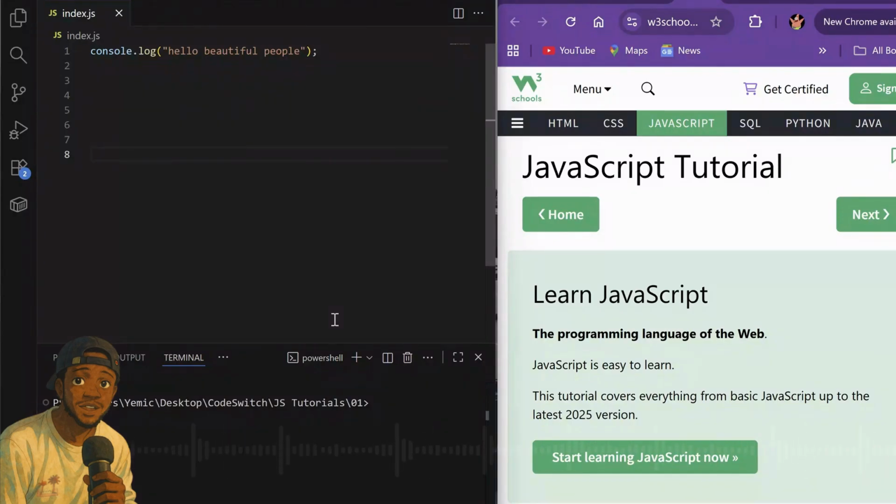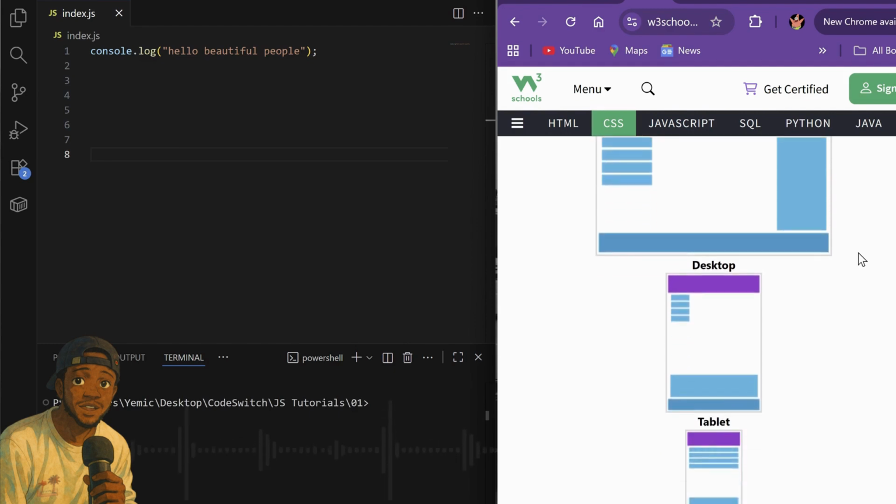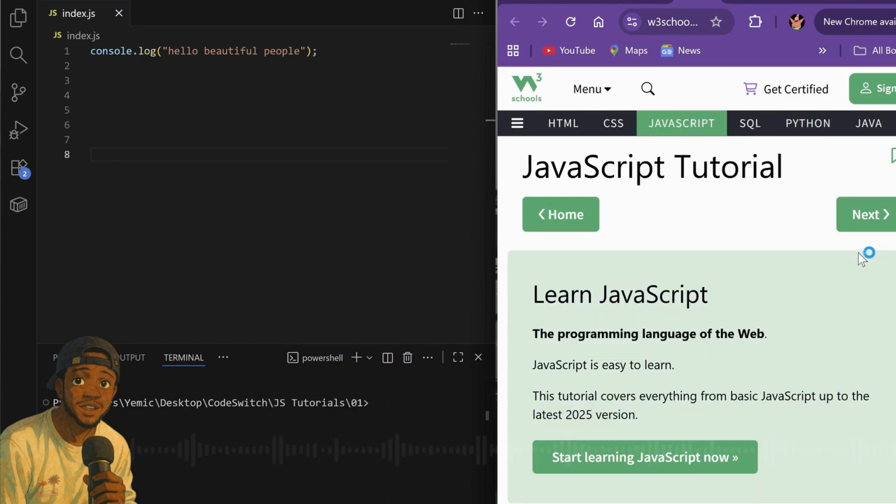JavaScript, a very exciting programming language to learn, and one of the best programming languages to learn, especially as a beginner, because HTML and CSS, some people say, are not real programming languages, but JavaScript is a real programming language, as real as it gets. But even though it is a real programming language, it is still very easy to learn. Now, if you want to start your coding journey, even if you won't go into other advanced programming languages, it's always good to start with something like JavaScript.